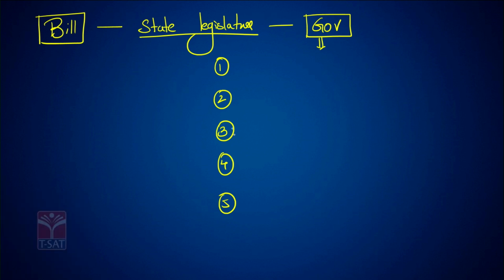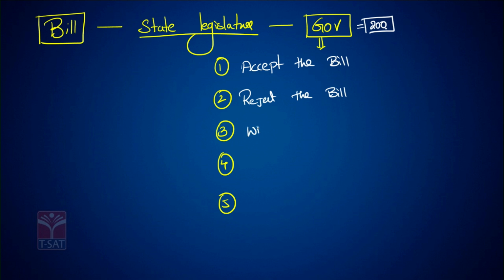The first one is, he can accept the bill. 2, he can reject the bill. This is as per Article 200. 3, he can withhold the bill. 4, he can send back the bill to both the houses for reconsideration again.